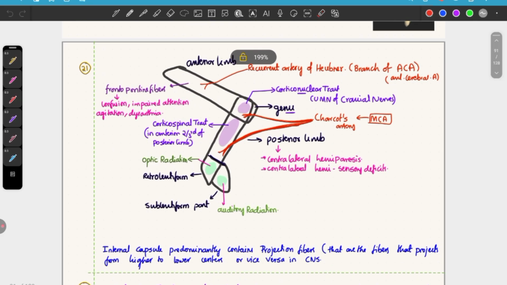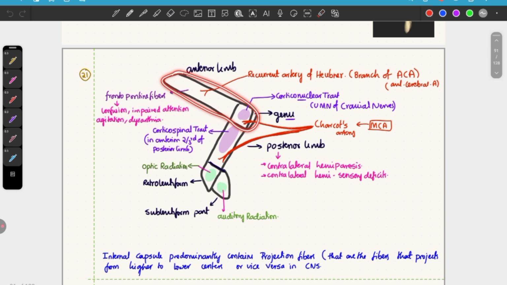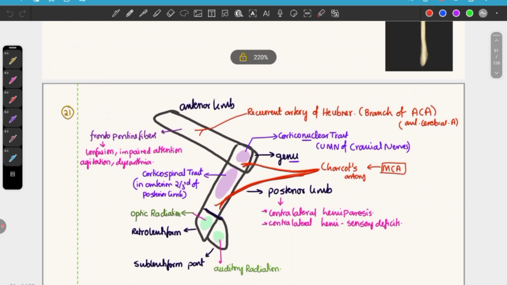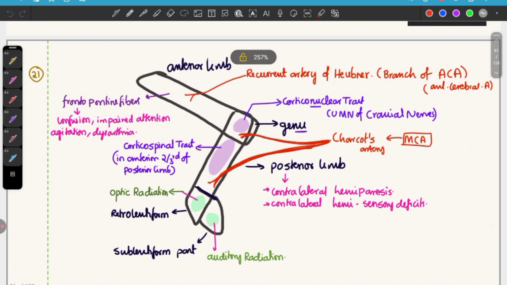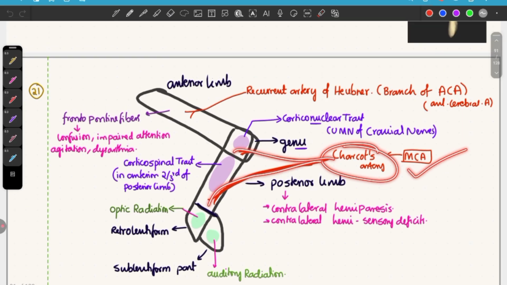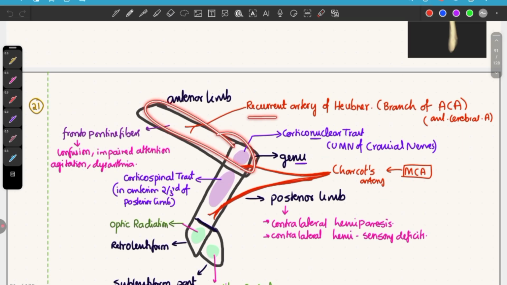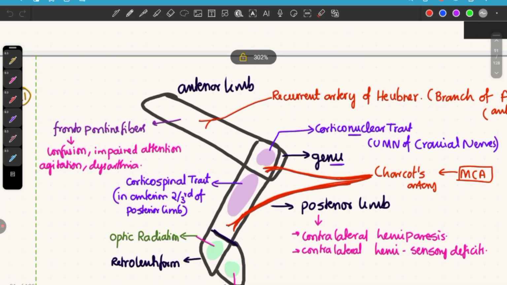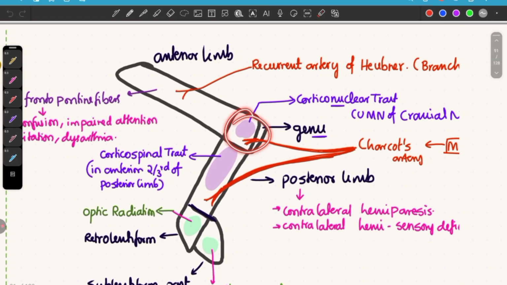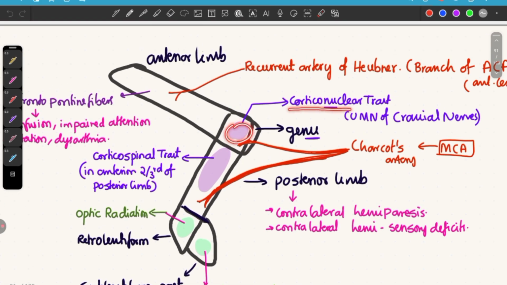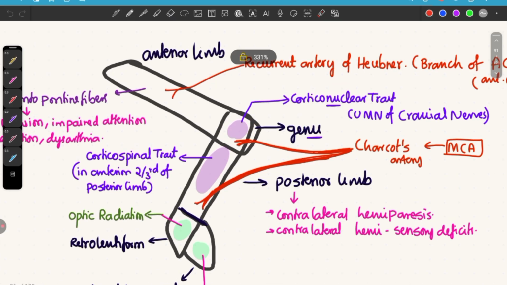Let's see. This is the internal capsule, this whole thing. The first option, Charcot's artery supplying the posterior limb, is correct, whereas the anterior limb is supplied by the recurrent artery of Heubner, that is a branch of the ACA, the anterior cerebral artery. Okay, this is the genu. Genu contains the corticonuclear tract. Genu, you can remember, 'nu', corticonuclear tract, that is for upper motor neurons.